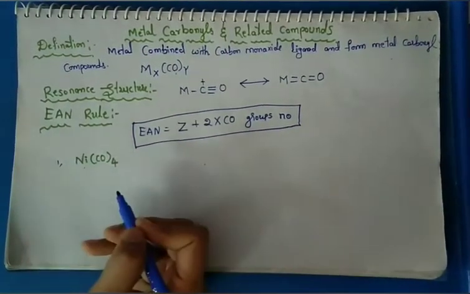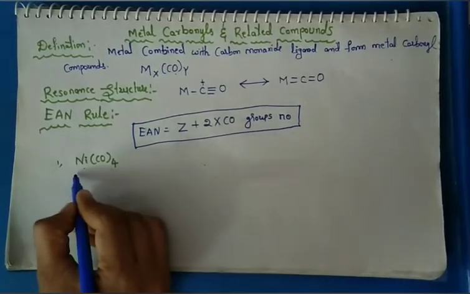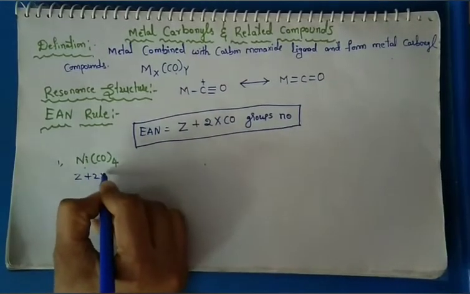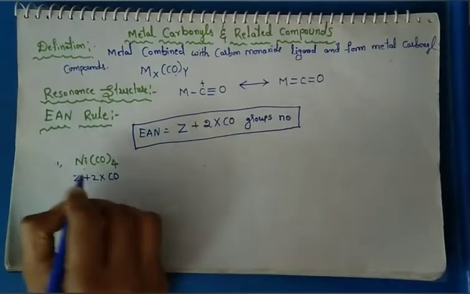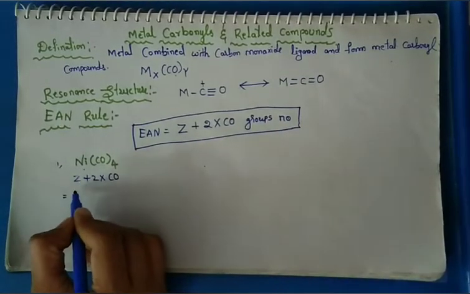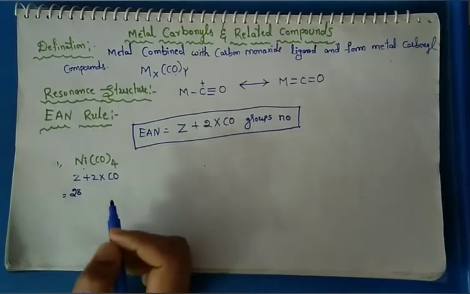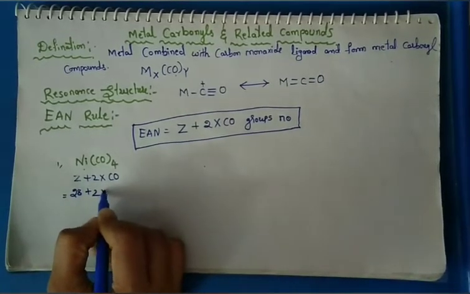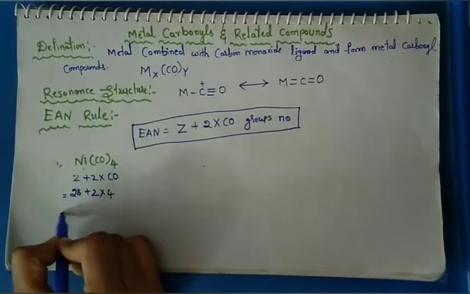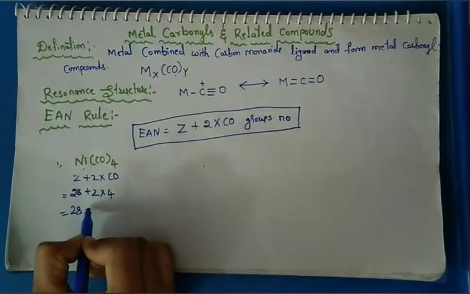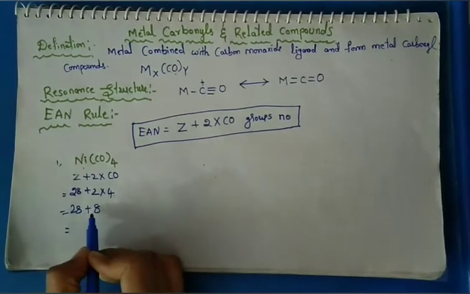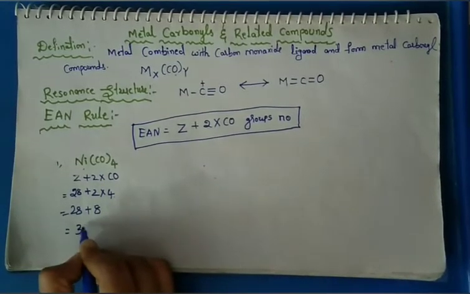First we write the EAN principle: Z plus 2 into the number of carbon monoxide groups. So Z is 28, plus 2 into 4, which is 8. Addition: 28 plus 8. The final result is 36.